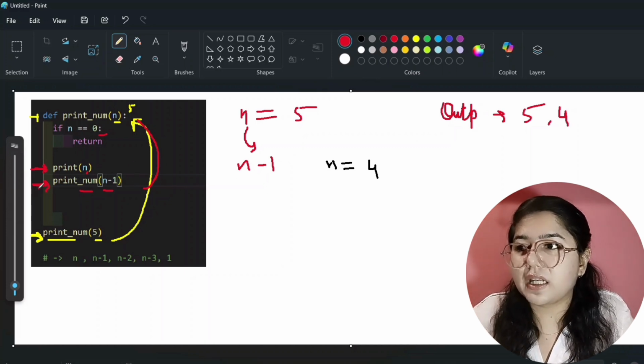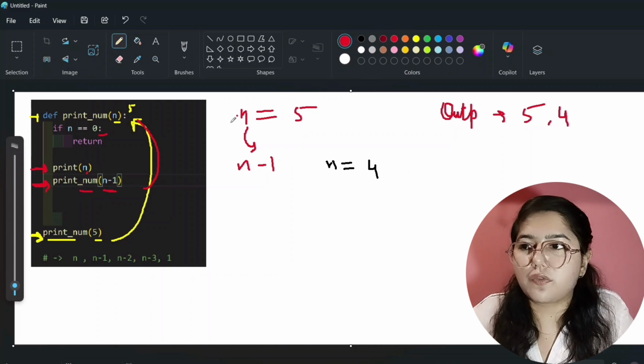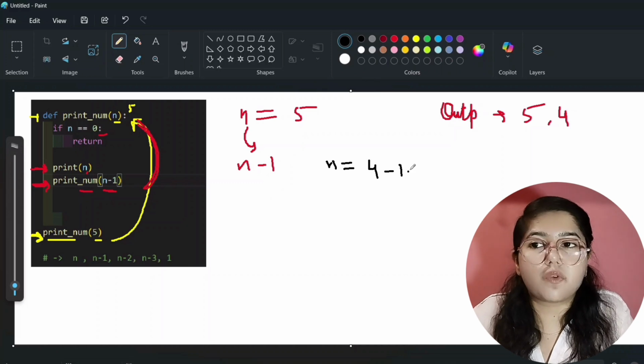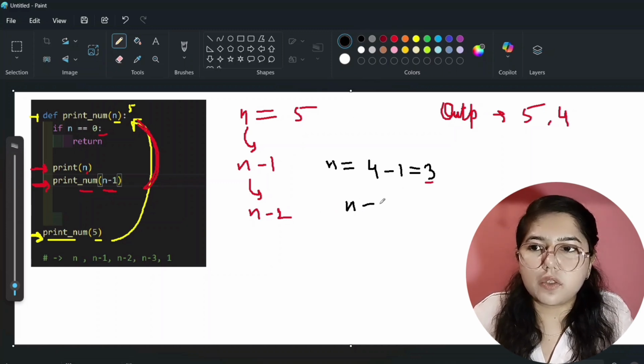Now it will again come to this line and call for n minus 1. Currently the n value is 4. So if we call this function again for n minus 1, what will be the value? 4 minus 1, that will be 3. We are calling again for a smaller instance, that is n minus 2, 5 minus 2, which is 3. So currently the n value is 3 here.